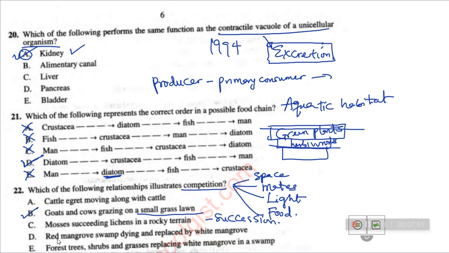Option D, red mangrove swamp dying and being replaced. This one also is replacement, not competition. They are not competing. Option E, forest trees, shrubs and grasses replacing white groves. This one also is like succession, so it's not competition. So our right answer here is what? Option B. So that's that for this video.